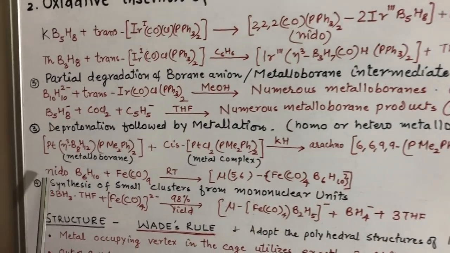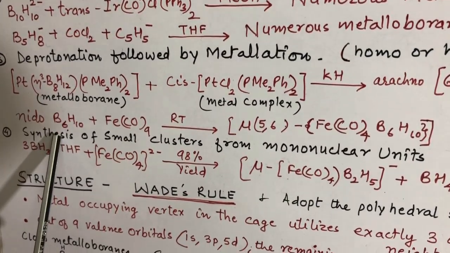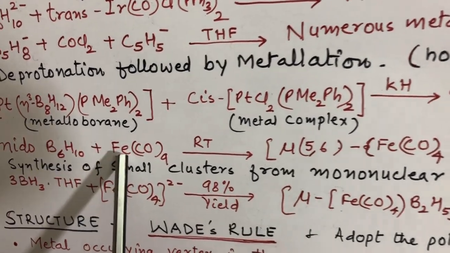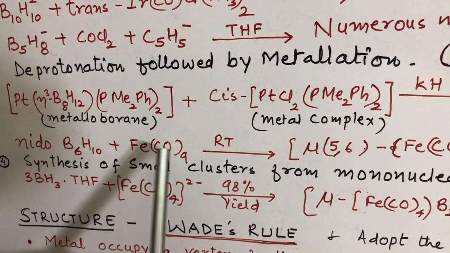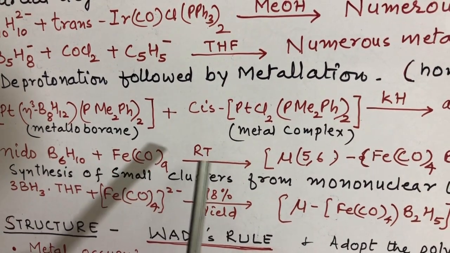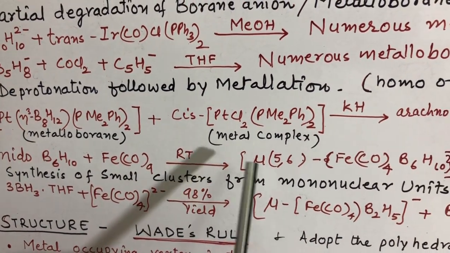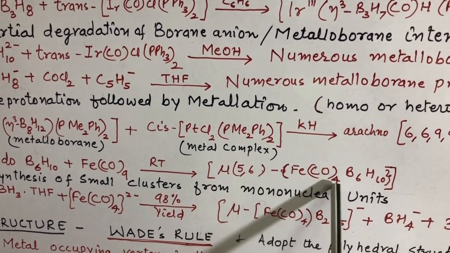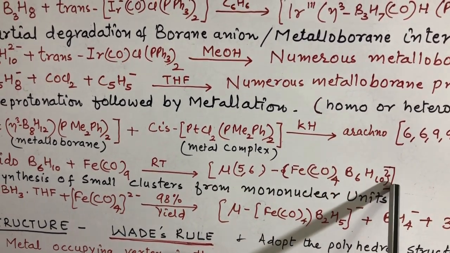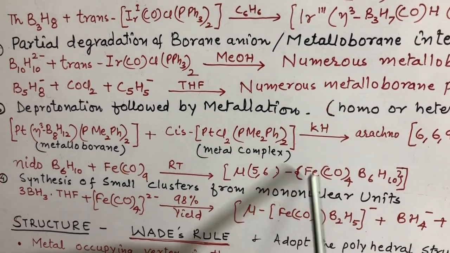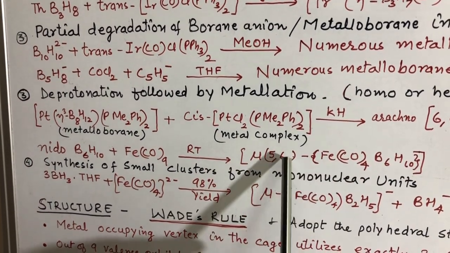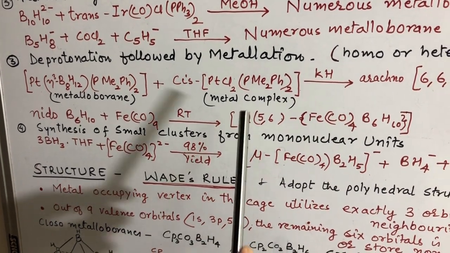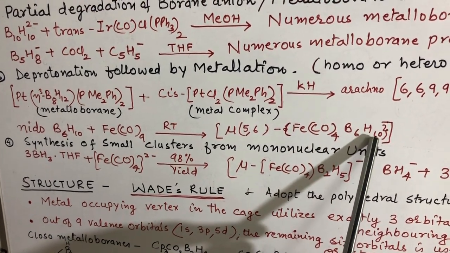Another method: we have taken nido B6H10 borane, and when it reacts with an iron carbonyl complex at room temperature, we get μ-Fe(CO)4 B6H10 metalloborane. Here Fe is linked with 4 CO, and these are bridging groups, so it is written μ, and B6H10.